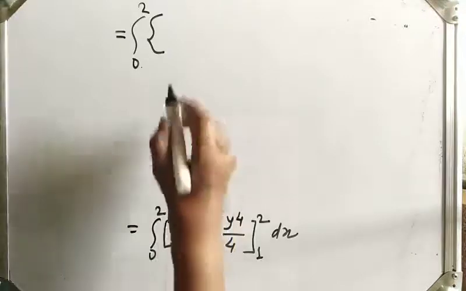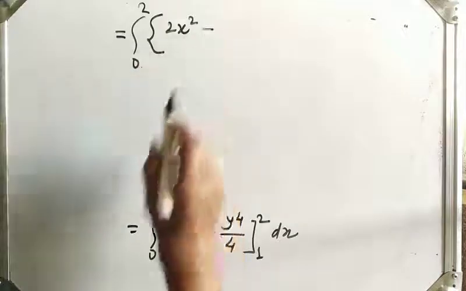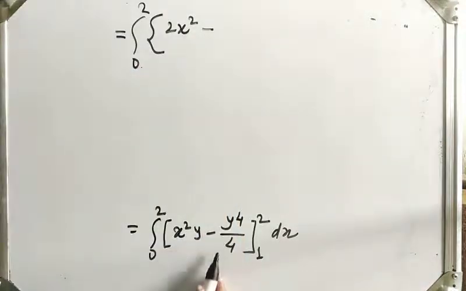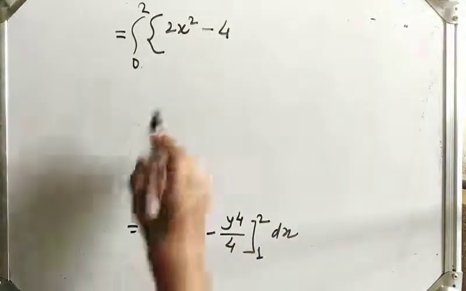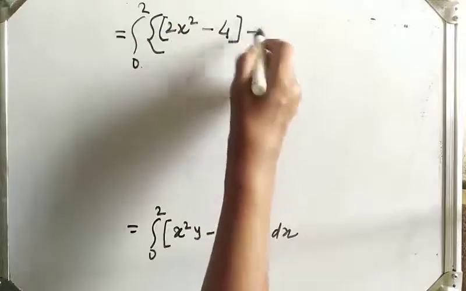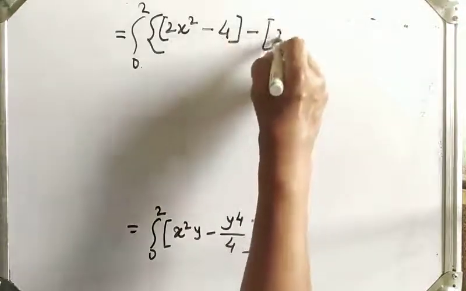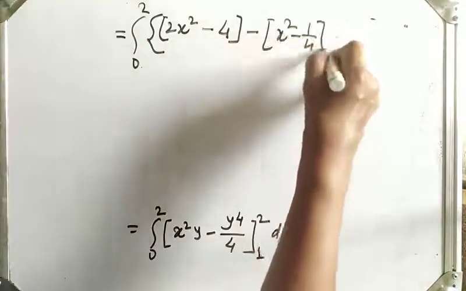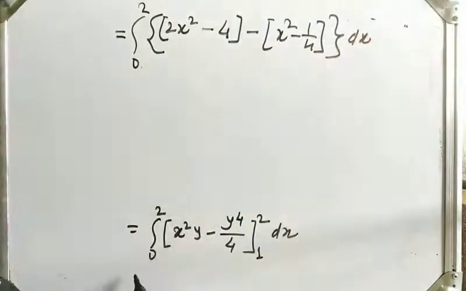So here it will be 2x square minus 2 raised to 4 upon 4. That will be, 2 square will get cancelled, remaining 2 square. Okay, minus, we applied 2, then minus, now replace y by 1. So that will be x square minus 1 by 4, x square minus 1 by 4, this dx as it is.